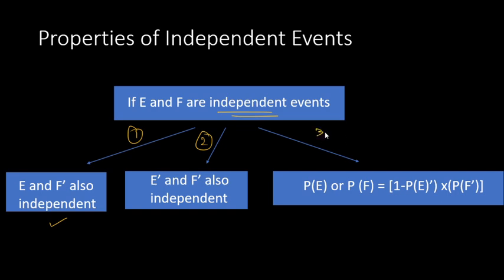And the third property is, if E and F are independent events, then probability of E or F is equal to 1 minus P of E dash into P of F dash.